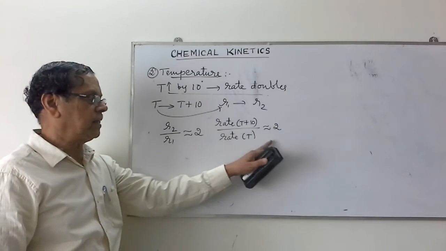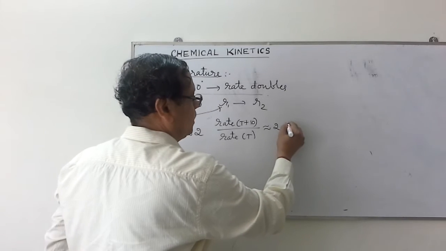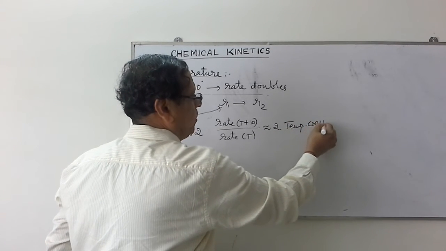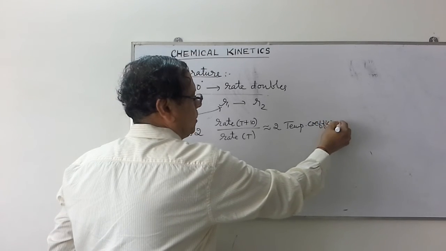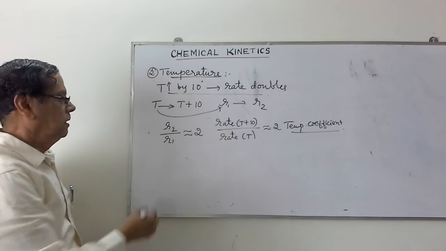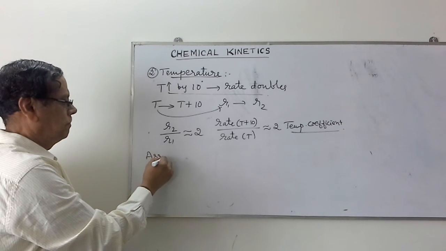This factor is called the temperature coefficient. To explain this temperature coefficient, we consider the Arrhenius theory.